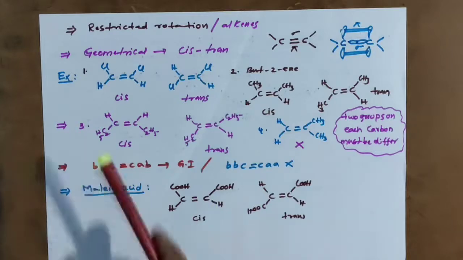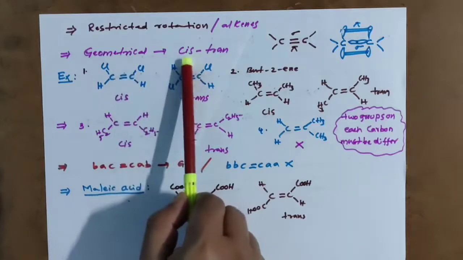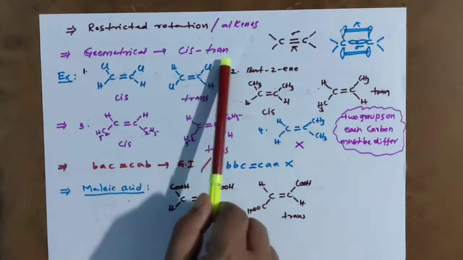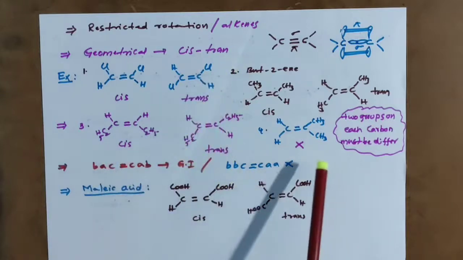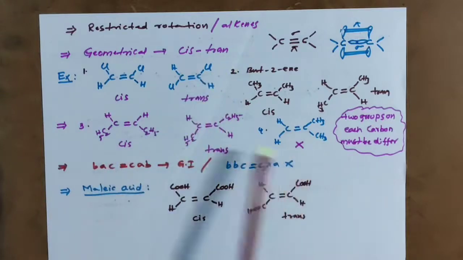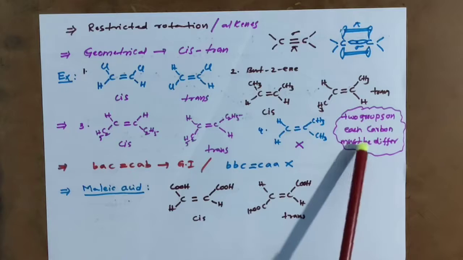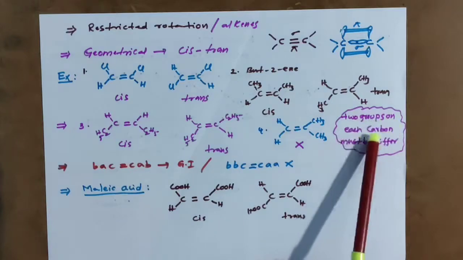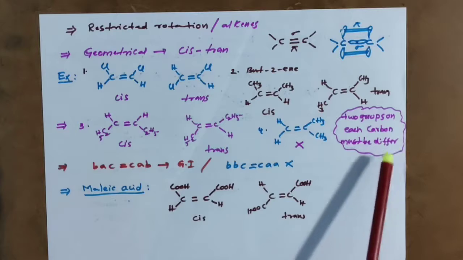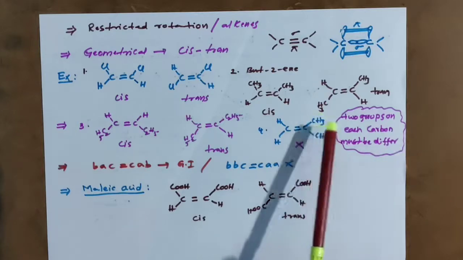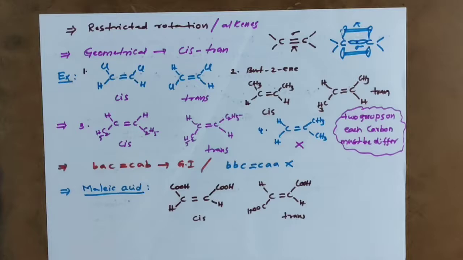So like this, geometrical isomers are of two types: cis geometrical isomers and trans geometrical isomers. The conditions are very simple: restricted rotation, meaning rotation should not be possible, and the second condition is that the two groups on each carbon must be different. If the two are the same, it will not show. Now, every time it is not possible to draw the structures. It is very difficult.